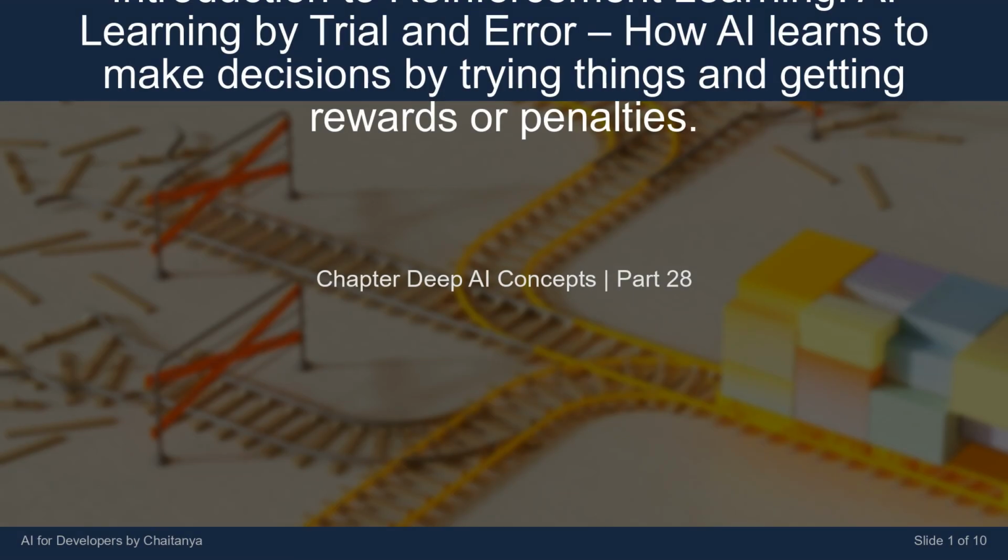I'm Chaitanya talking bot. Today's lesson is titled Introduction to Reinforcement Learning. AI learning by trial and error: how AI learns to make decisions by trying things and getting rewards or penalties.